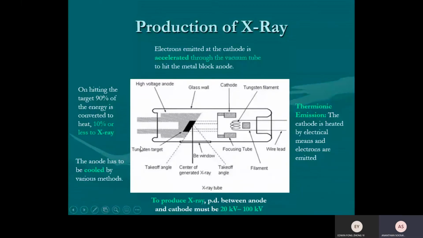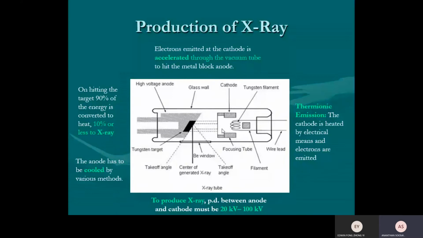Made of tungsten. Why tungsten? Because of its very high melting point. X-ray could melt the tungsten, melt the metal, because lots of heat energy is going to be transmitted. Why lots of heat energy? First of all, how is X-ray produced? X-ray is produced when a high-speed electron is bombarded onto a metal surface. The kinetic energy of the electron is converted to 90% heat and about 10% X-ray. Now they found less than 10% is converted to X-ray.